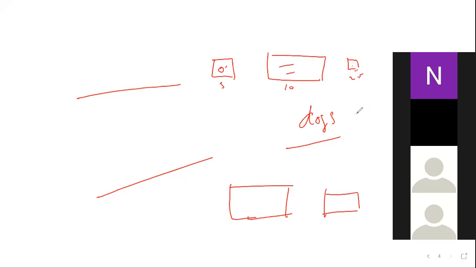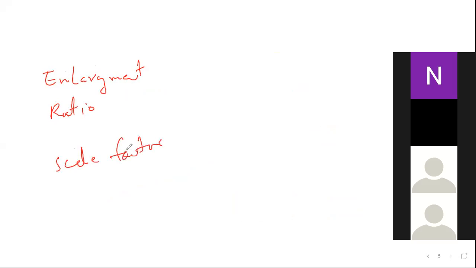Page number 119. After the Taj Mahal, we are talking about photography enlargement. The ratio is there. If you are not following any word, please ask me. I told you, you have to read the textbook pages because questions are inside the pages. Ratio, enlargement, and one more thing you can see, scale factor is there. If you understood enlargement ratio, please read this one.